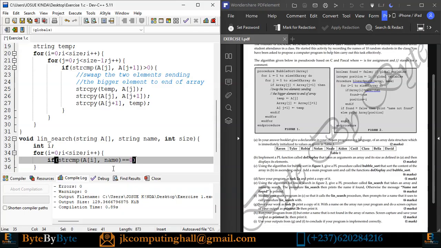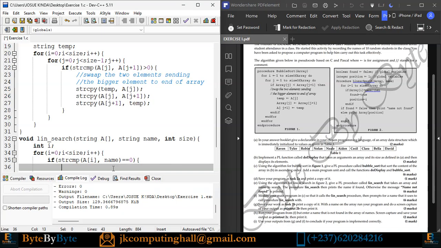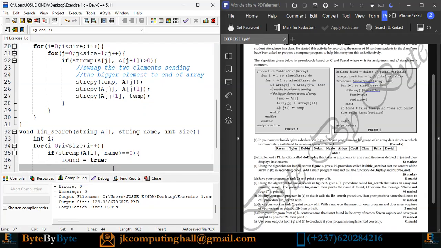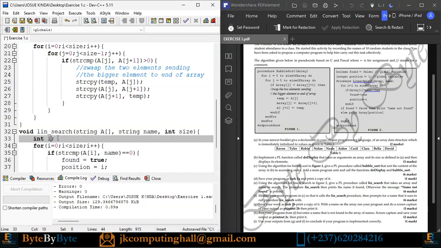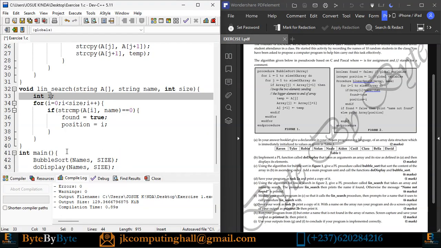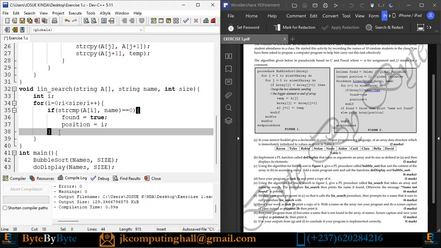So now what do we have? Then found will be equal to true and position is equal to i. Position is already declared as a global variable, so there is no problem with that. Then we end if.